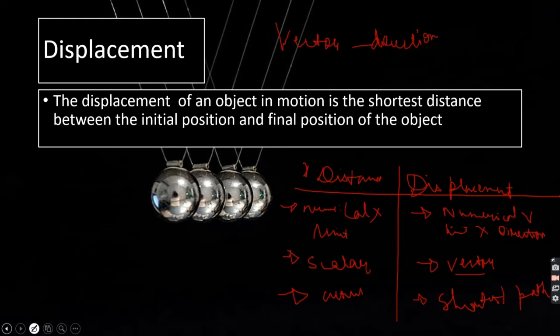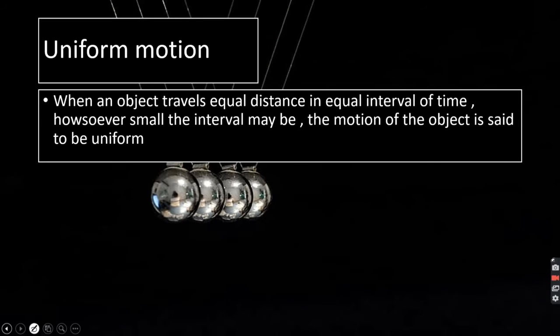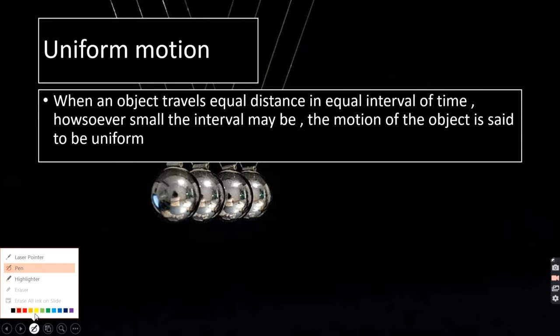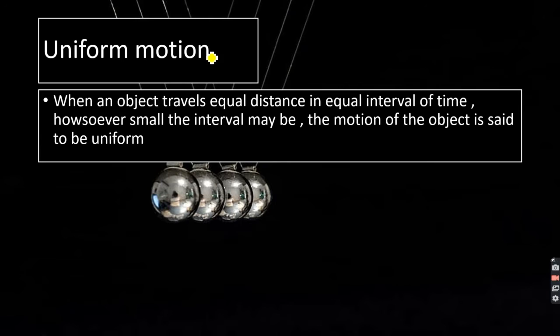So I think this is clear now. What is the difference between distance and displacement? So now we know what motion is. Movement of anything is known as motion. If I'm moving from A to B, that is motion.